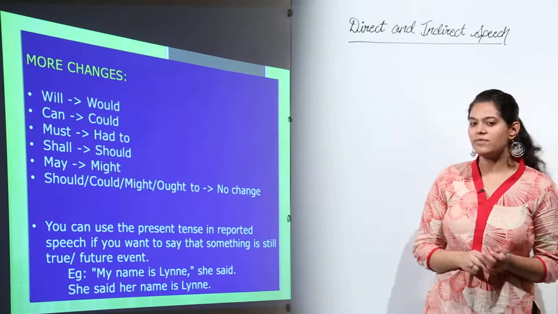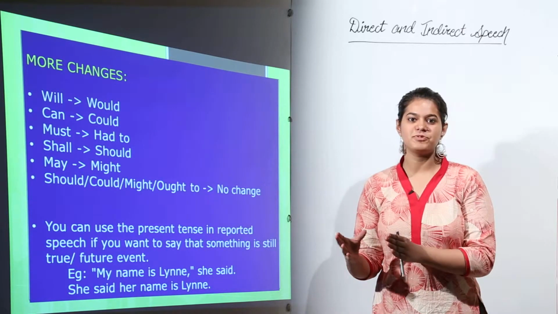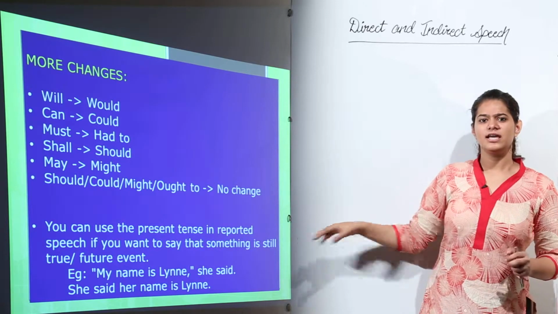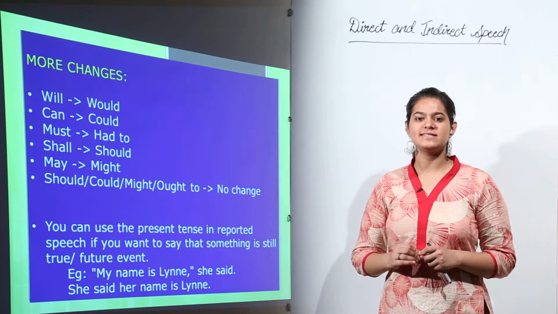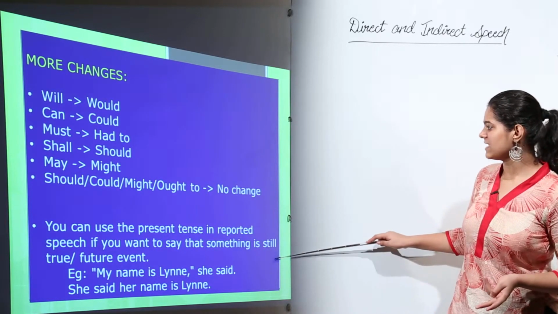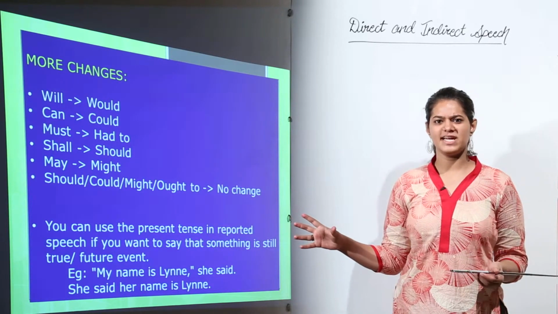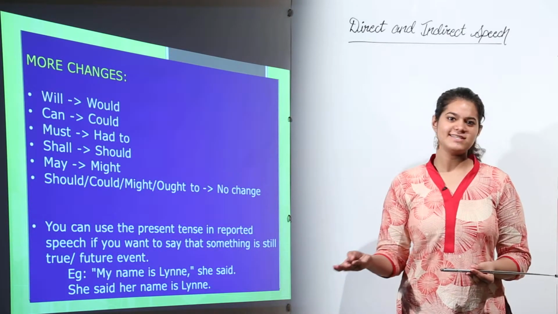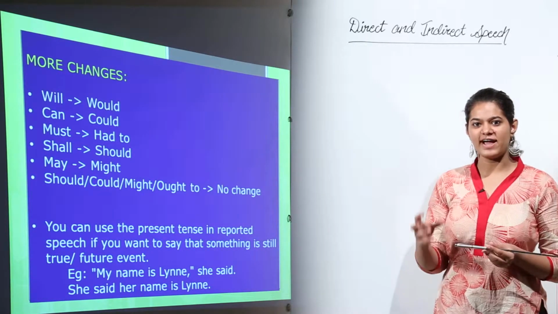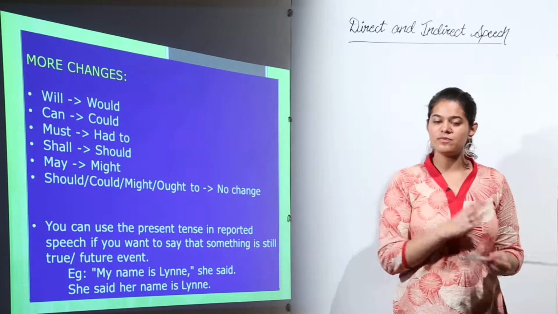Okay, again one more thing, till now we have studied sentences in which we have put the reported speech into the past form, right? But there are some sentences in which you can report in the present tense as well. Now let us look at these sentences. So firstly, these can be sentences which have some fact, which are always true, right? The sun rises in the east. My name is Nikita. So these are general facts, they will always remain true, right? Nothing can change them and they won't become a past.